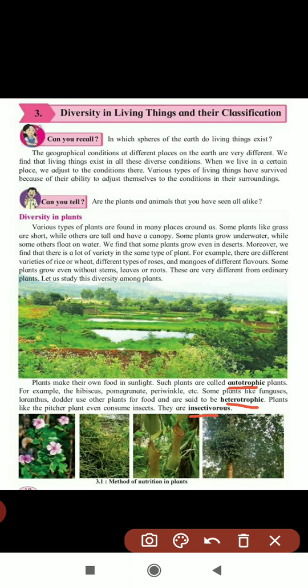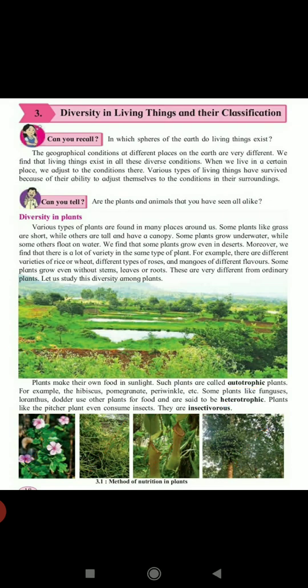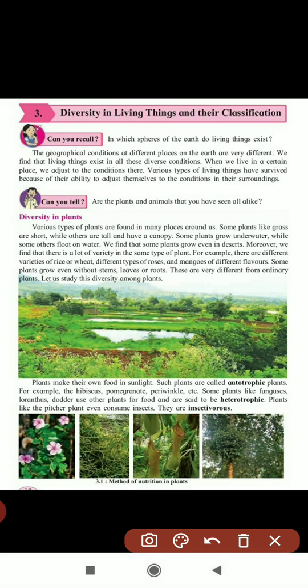Yes, you can see that picture on the net. If you type insectivorous, you can see different varieties of plants and search on the net. Here they have shown a flowering plant, some kinds of heterotrophic plants, and again the pitcher plant. Like this, we can classify three types of plants.